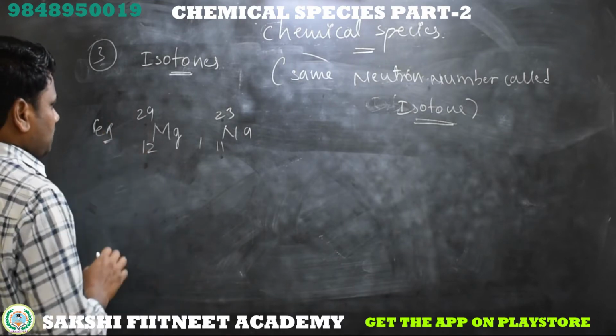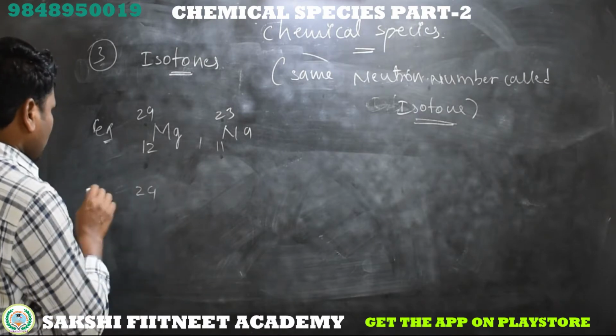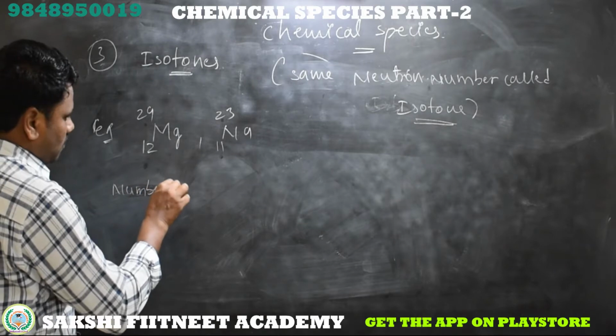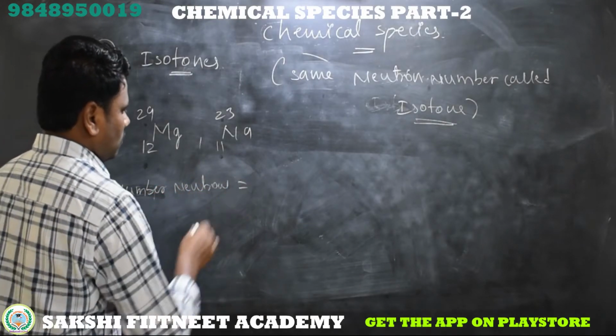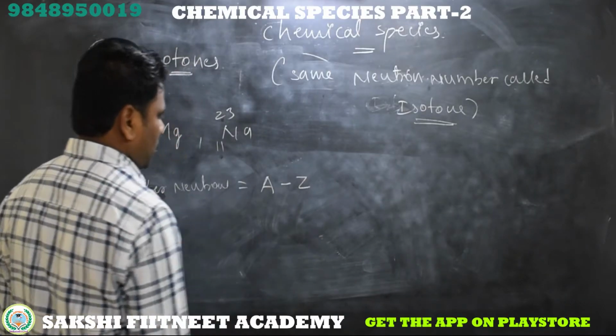To get the number of neutrons, what is the formula? Number of neutrons equals atomic mass minus atomic number.